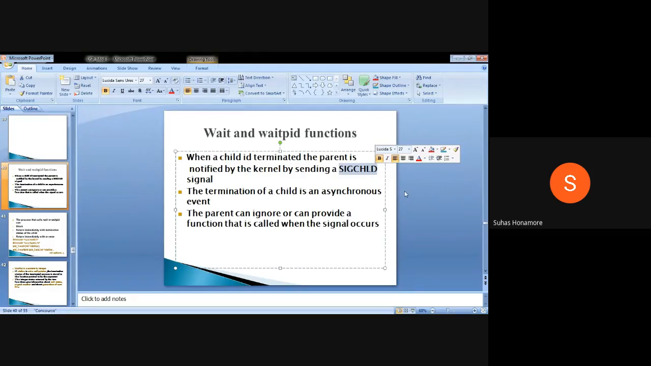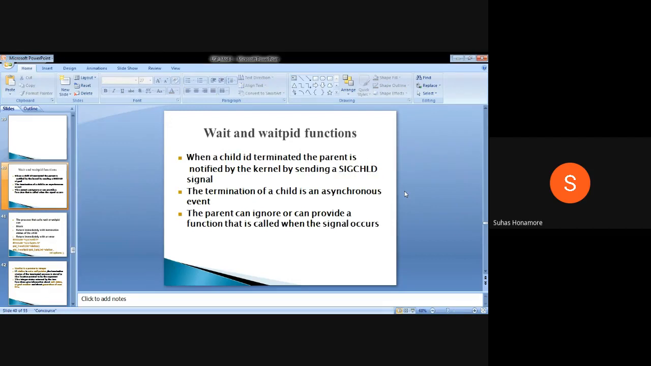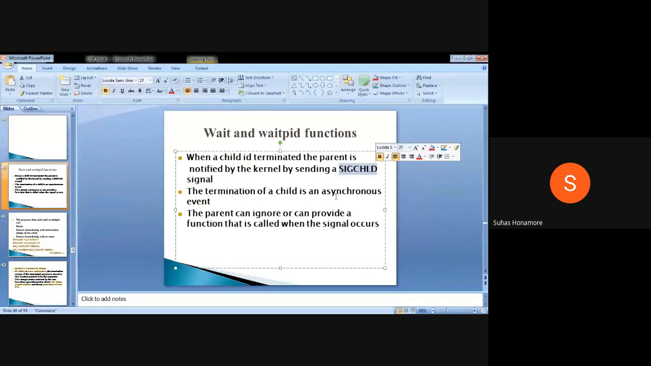Maybe after the child termination, the parent wants to continue with some other task, or it may want to terminate itself. Depending on the situation and whatever code you have written, the parent will take care. It may ignore the signal, or you can receive the signal and perform some task. It depends on whoever writes the code, what he wants to do after receiving this signal.